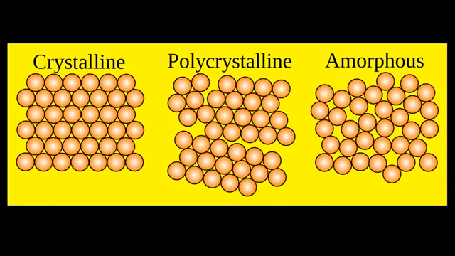So this is a picture where you can distinguish between crystalline, amorphous and polycrystalline solids based on the arrangement of particles. In crystalline solid particles are regularly arranged, but in amorphous the particles are arranged irregularly. In polycrystalline it shows both. Even though it is amorphous, its arrangement is similar to crystalline solid.